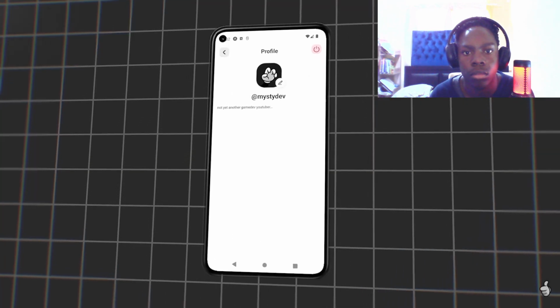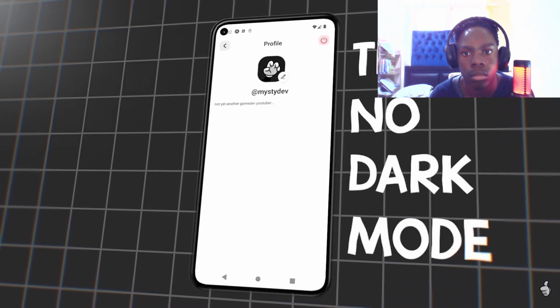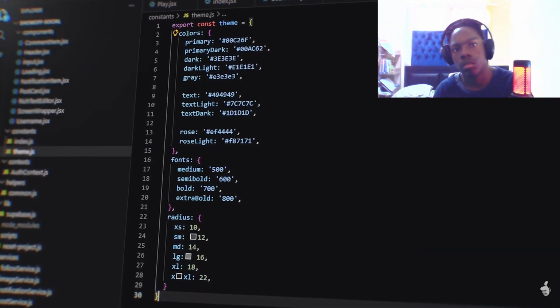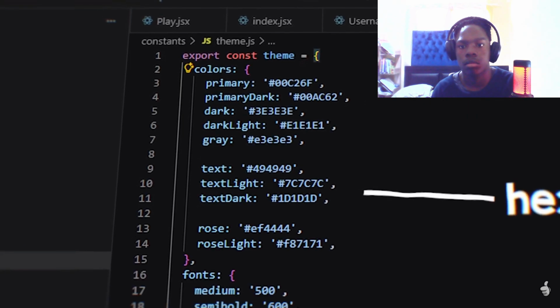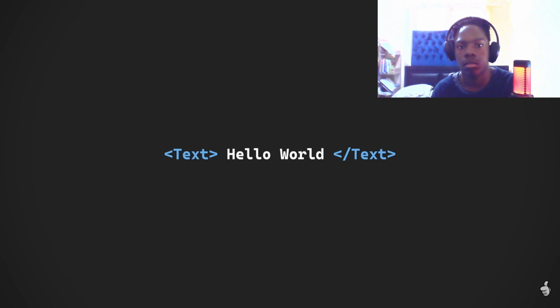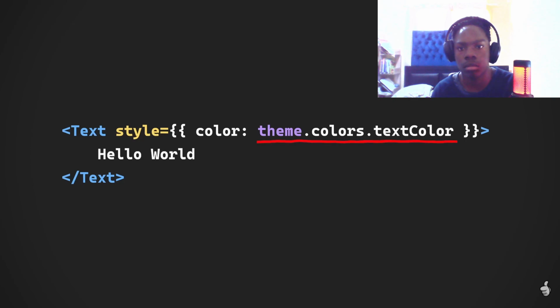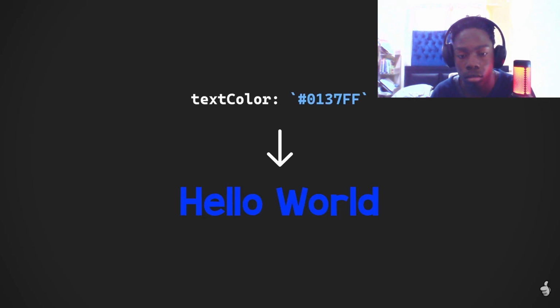Before I go on and make it so you can actually create posts, I want to fix one major issue. There's no dark mode, but it will be an easy fix. The way I have the theme set up at the moment is through a script that has a bunch of string variables that contain hex codes for each type of element in the app. So when setting the color for the text, for example, instead of hard coding the color, I just reference the text color variable from the theme script. And that way I can easily change any colors in the app without having to go through all of the scripts and making the change.